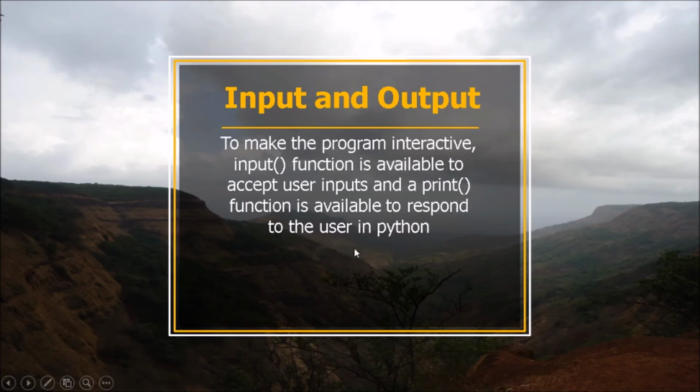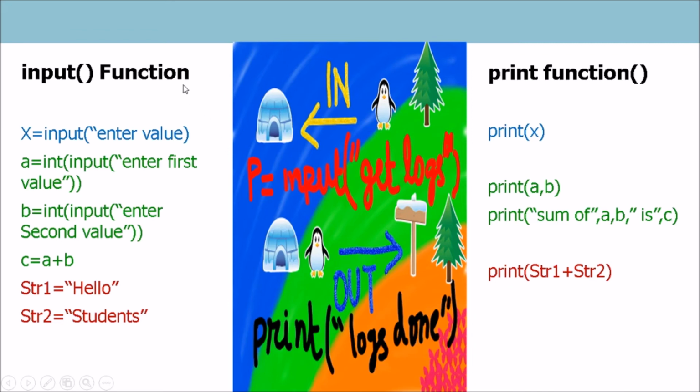For example, I can write x = input("Enter a value"), or a = int(input("Enter first number")), b = int(input("Enter second number")), then I can write c = a + b.